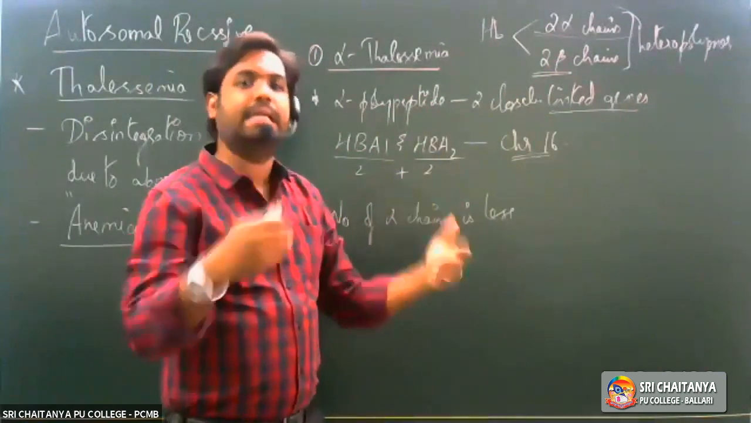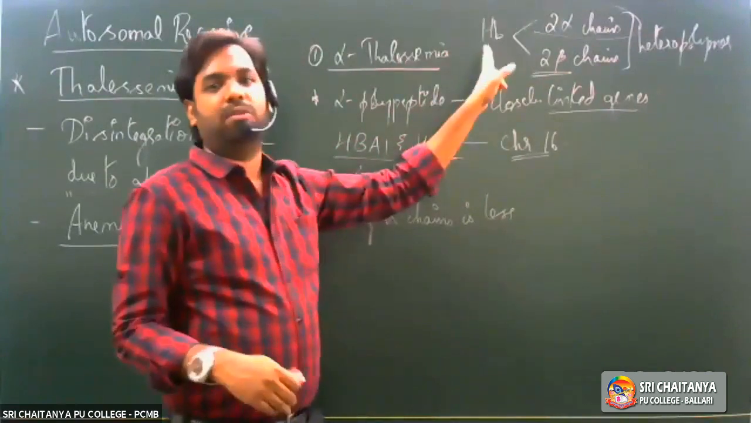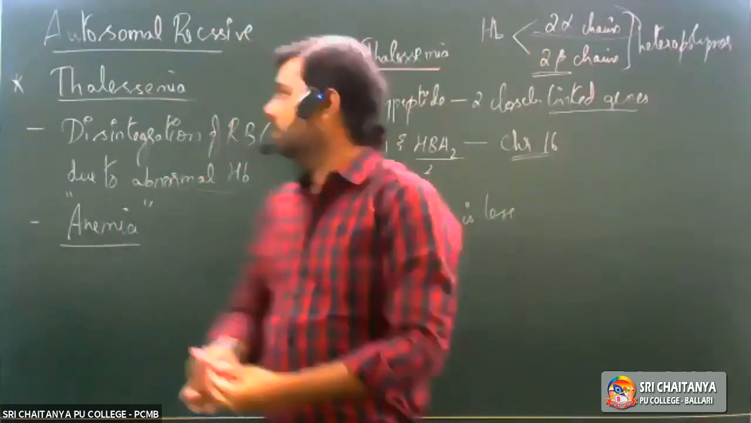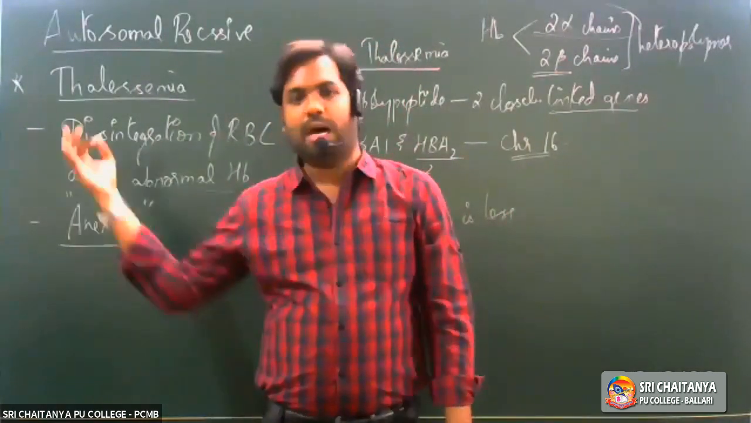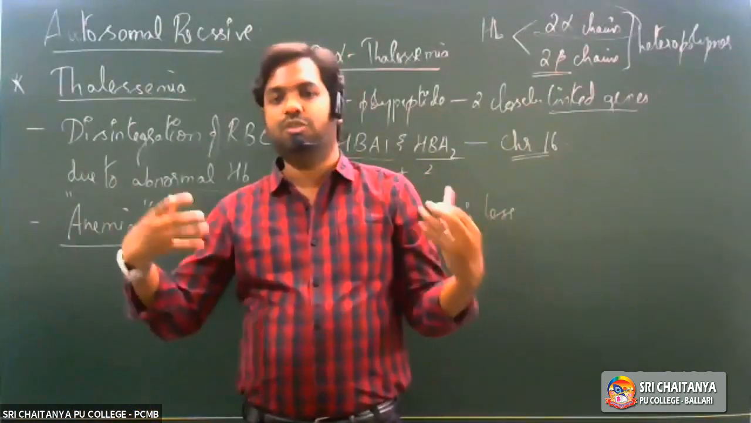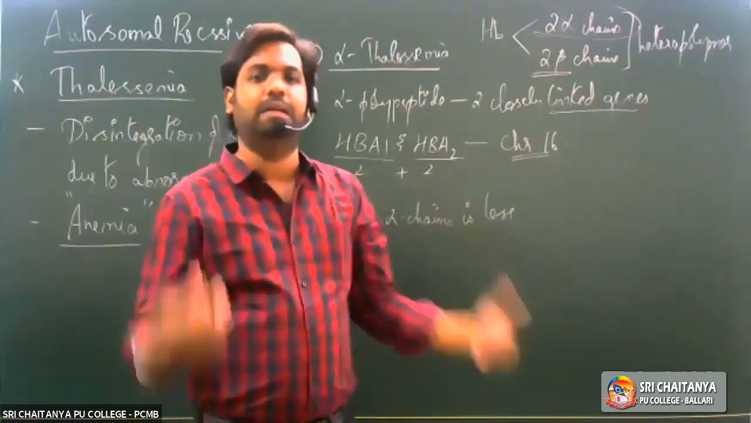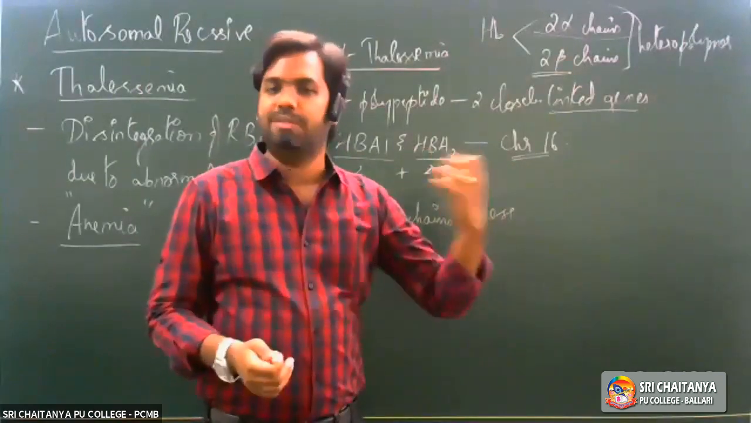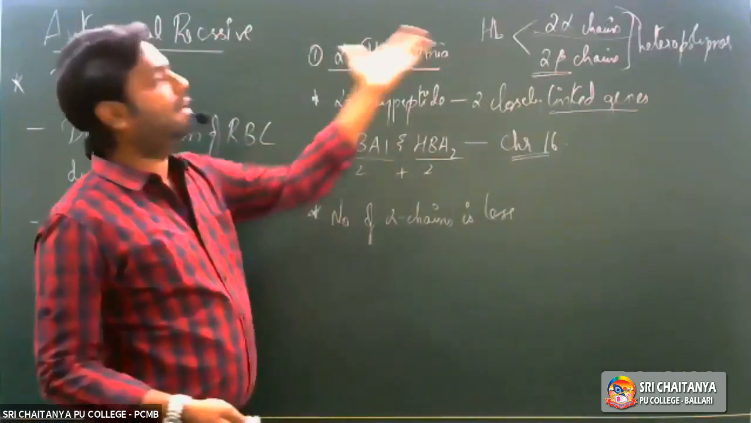Since there is a decrease in the number of alpha chains, ultimately the number of hemoglobin molecules will decrease. If the number of hemoglobin molecules decreases, the RBC count also will start decreasing in the body. Now, if the RBC count starts decreasing, what would happen again? The oxygen carrying ability, or oxygen binding ability, will again start decreasing. A person would start suffering from a condition called hypoxia, less oxygen concentration in the body. So this is what we have with alpha thalassemia.